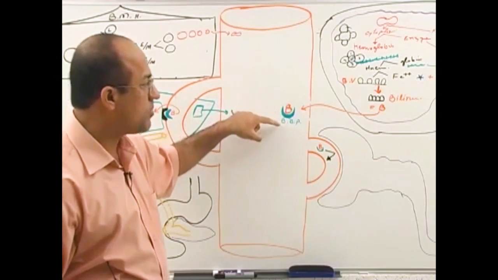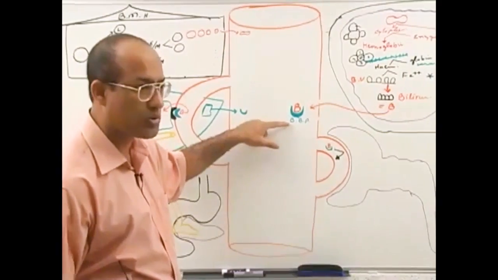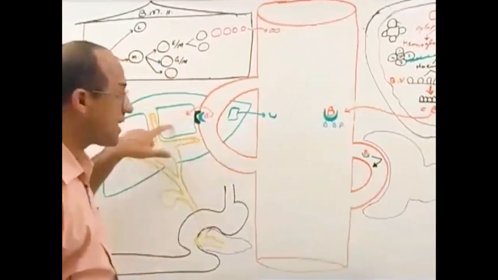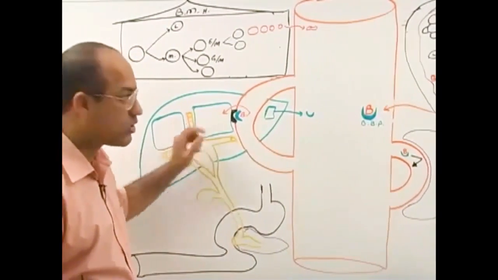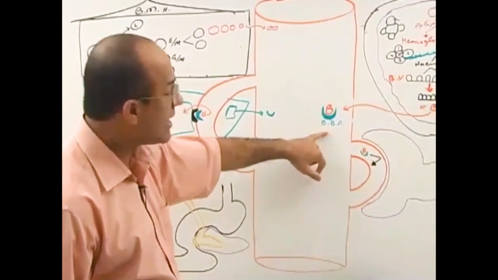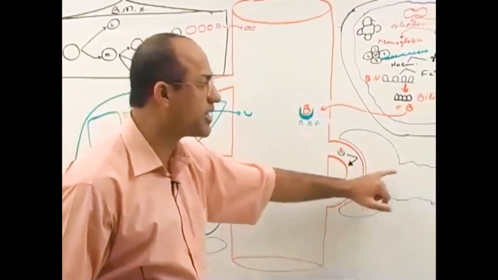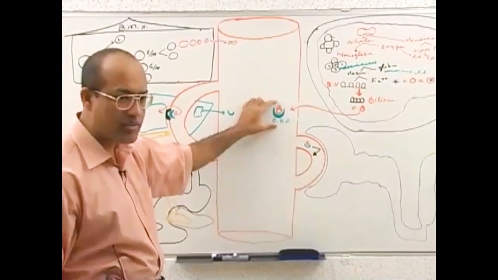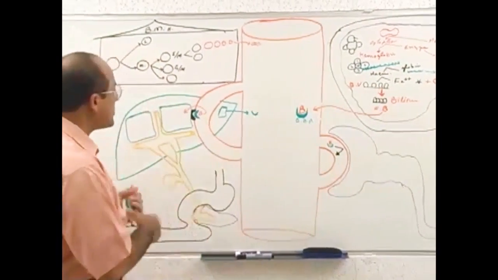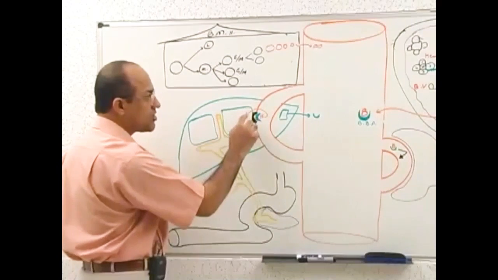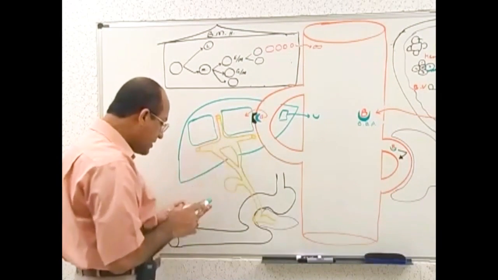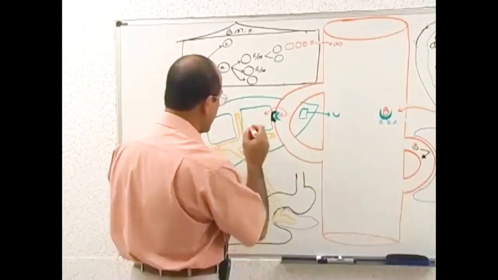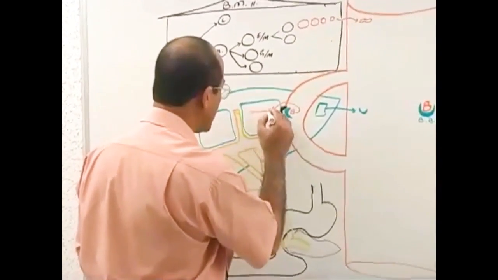Complexing of bilirubin with plasma protein is not called conjugation. Conjugation is a process in which bilirubin binds with glucuronic acid in the liver cells. So this is called unconjugated bilirubin, and this unconjugated bilirubin cannot leak into urine because it is a very large complex. Is that right? Now, once unconjugated bilirubin is taken into the hepatocyte, in the hepatocyte there is an endoplasmic reticulum. You know endoplasmic reticulum?